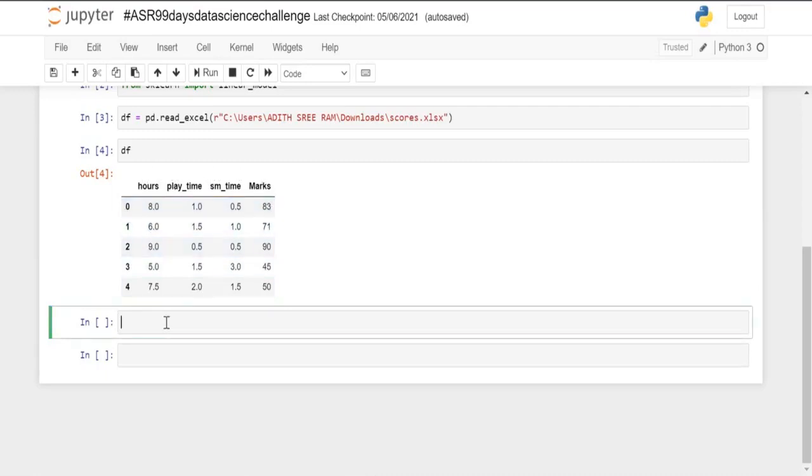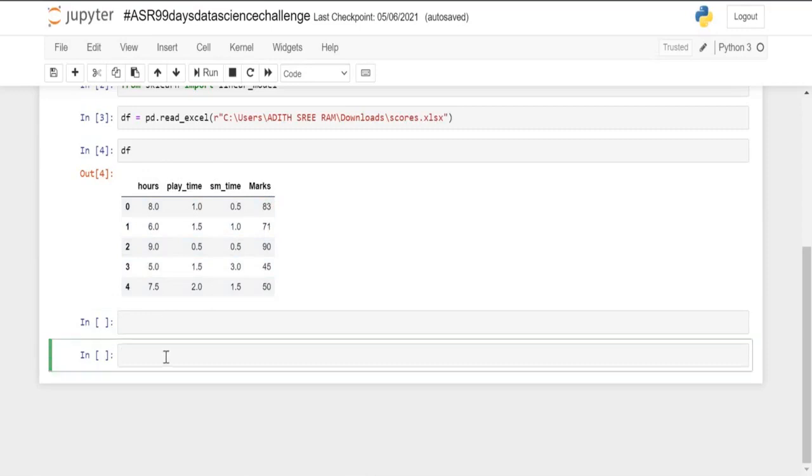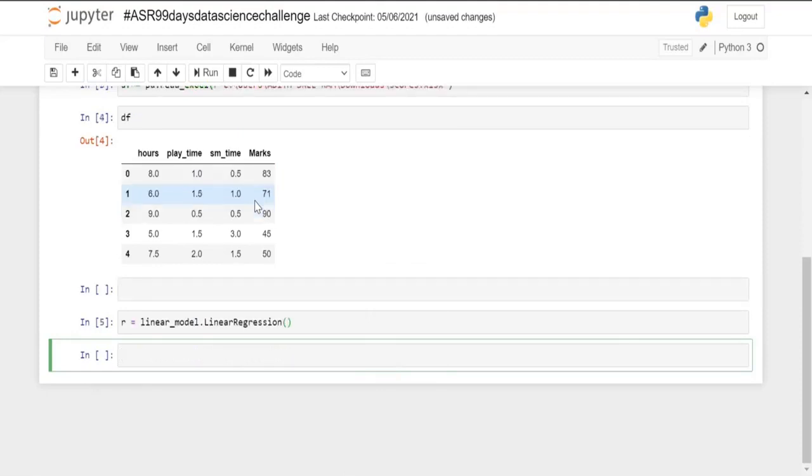Now let's perform the linear regression algorithm. Firstly we will create an object for it. So r equals, I will call the linear model module, linear model dot, in which I will call the linear regression function, and then we will fit this data set to our object. In order to do that, we have to create two new variables, x and y.